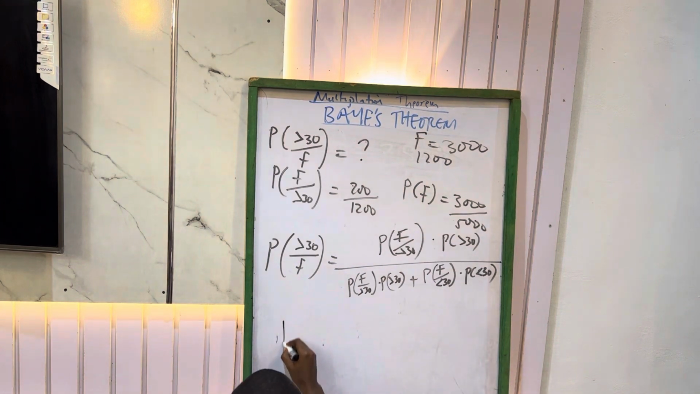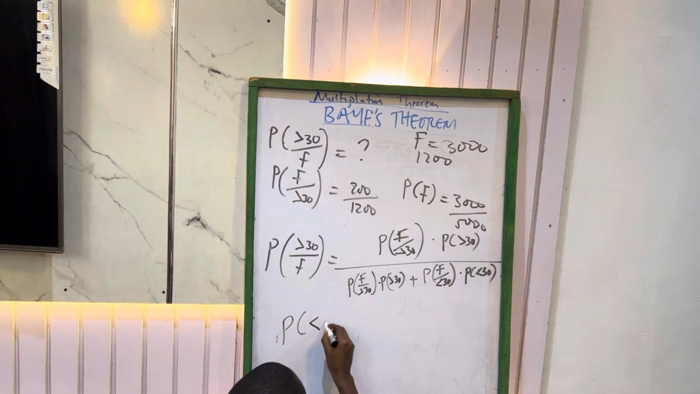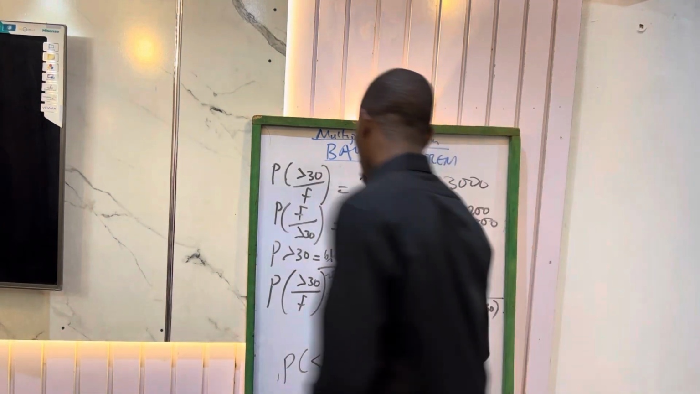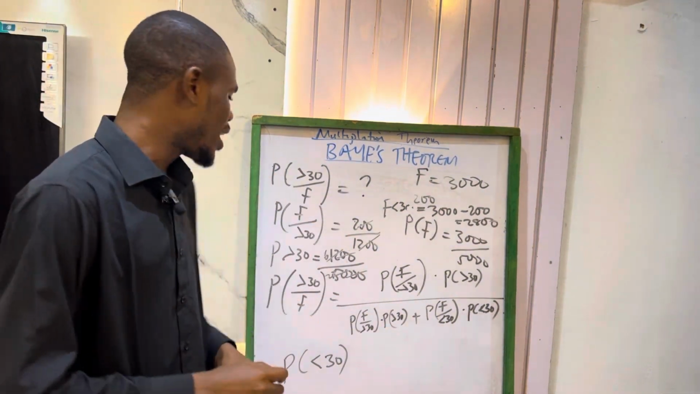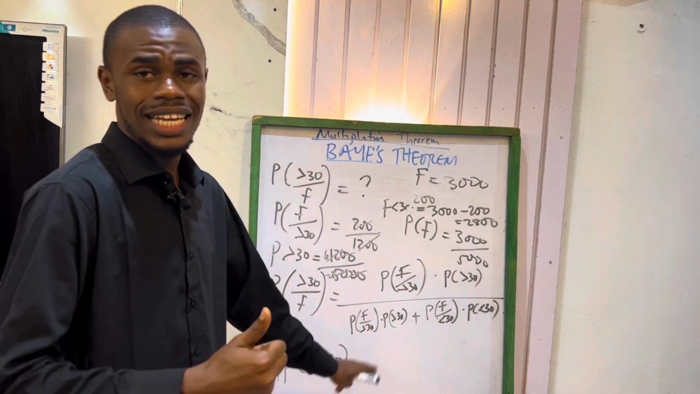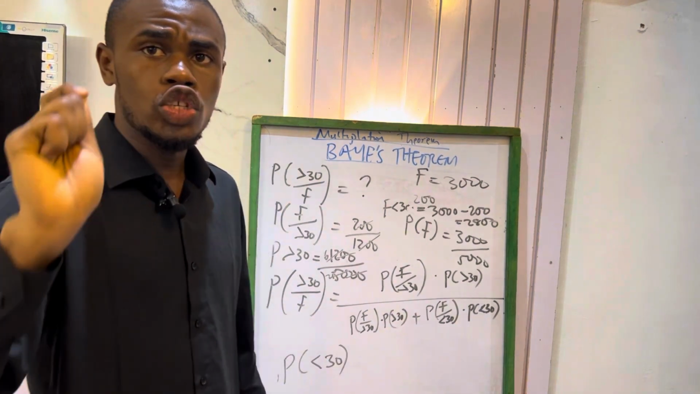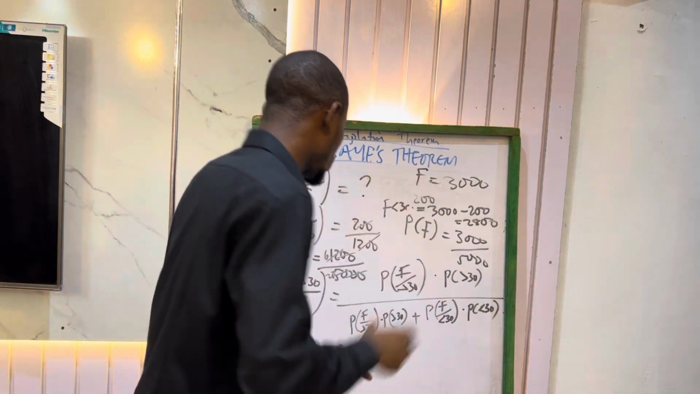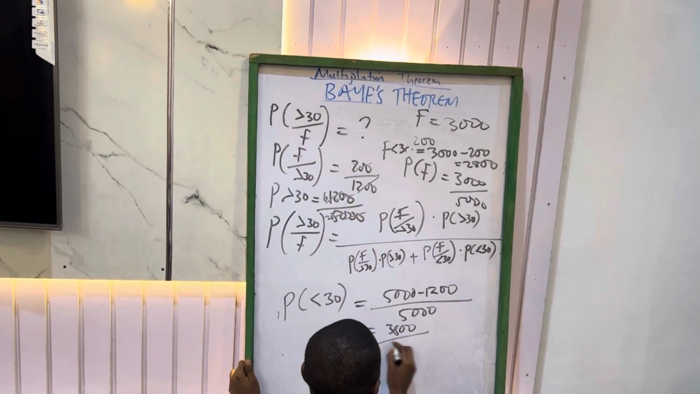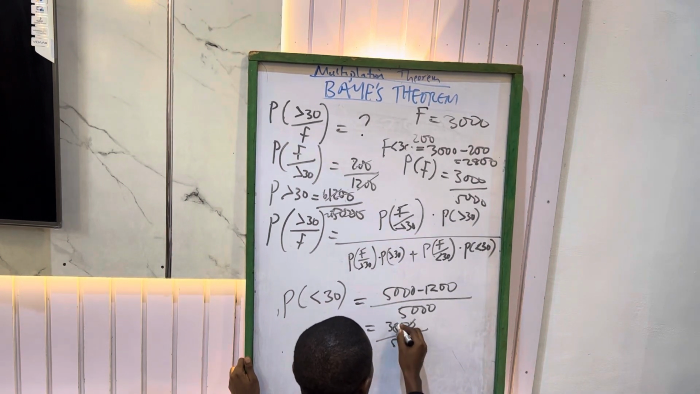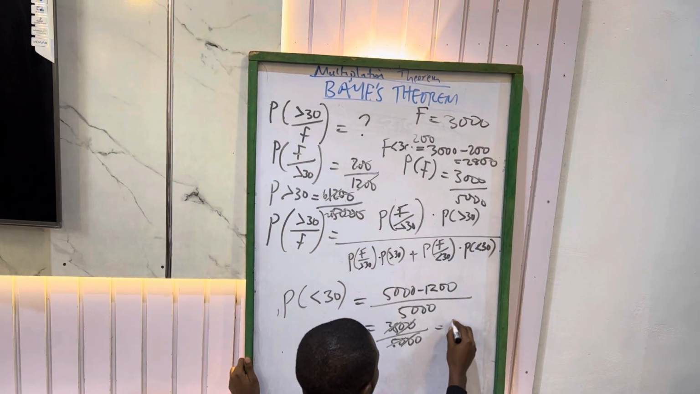So for those who are lesser than 30, the probability of people lesser than 30, we know the one greater than 30 from the question. They told us that the people greater than 30 is 1,200. And the probability of people lesser than 30 will be equals to the total population subtracted from the one above, which is 5,000 minus 1,200 all over the total population itself, 5,000, which is 3,800 over 5,000. And this automatically will simplify to 19 over 25.